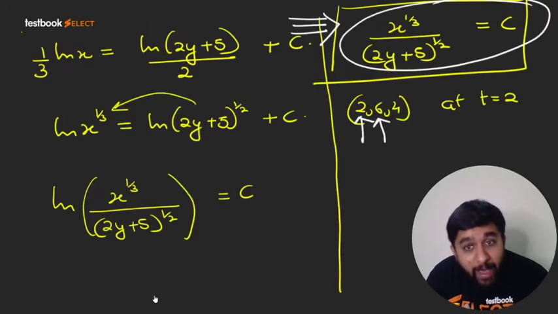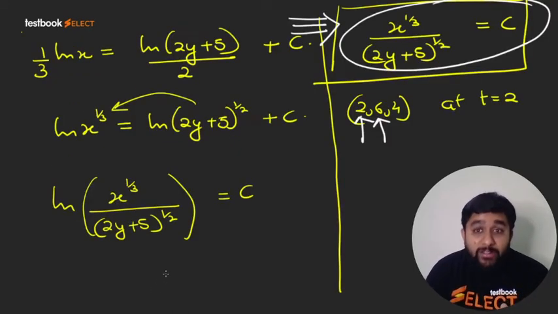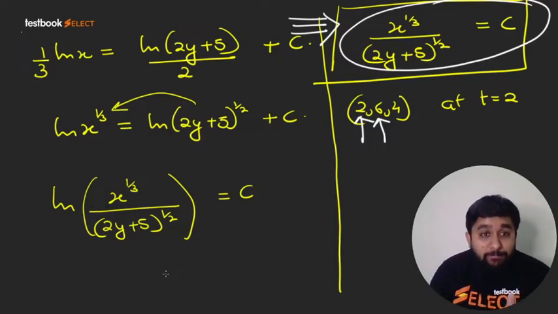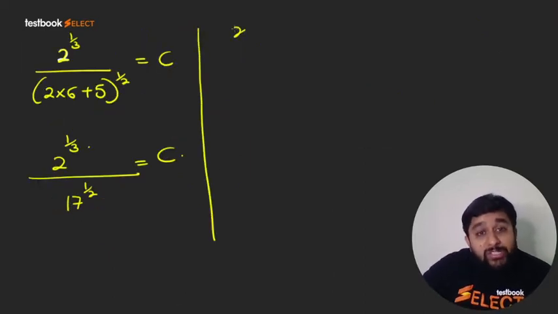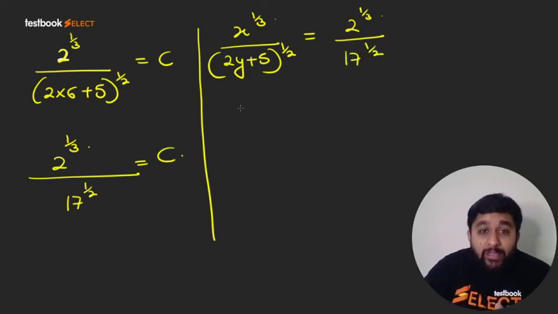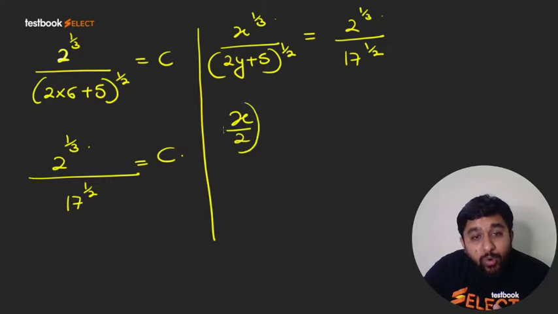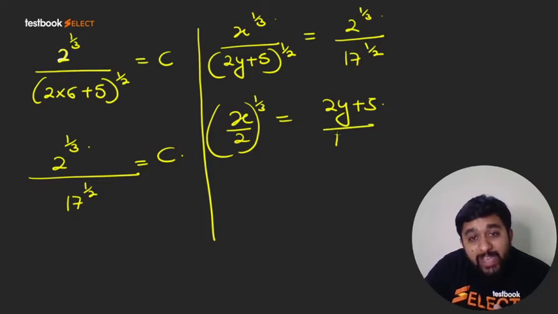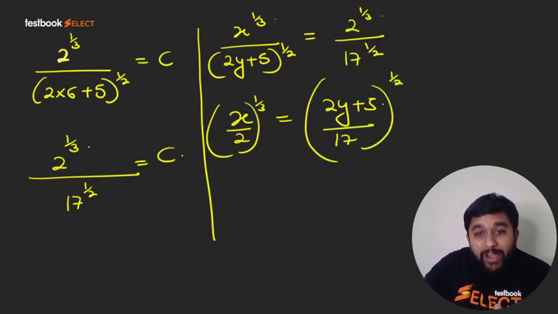Guys, please do check. I hope I have done the calculations correctly. So while solving, please do check my calculations. Now what will happen? When you put the constant over there, you will get x cube root upon 2y plus 5 raised to power 1 by 2 is equal to 2 cube root upon 17 under root. So I think I can write x by 2 cube root is equal to 2y plus 5 upon 17 under root. I hope I can write like this.